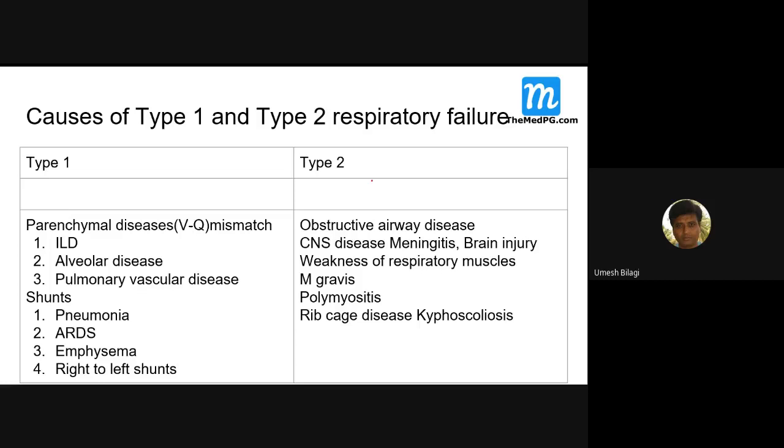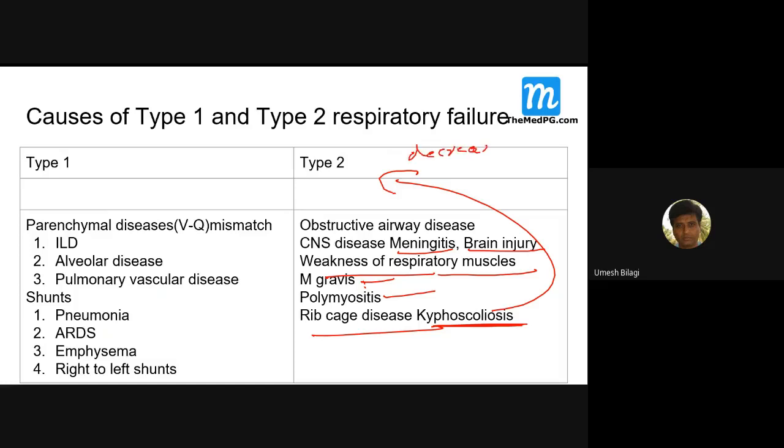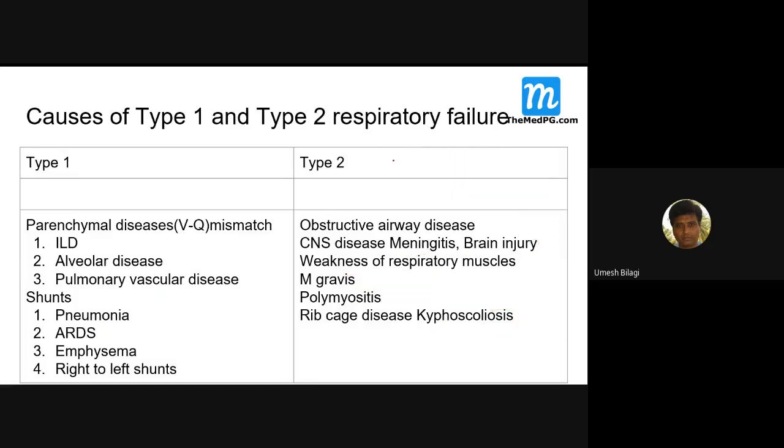Type 2, as I said, is a mechanical issue. In obstructive lung disease there is an obstruction to airflow, so ventilation decreases. Apart from lung diseases, other conditions outside the lung can also cause this, such as meningitis, brain injury, weakness of respiratory muscles, Guillain-Barré syndrome, polymyositis, rib cage diseases and kyphoscoliosis. These all lead to decreased ventilation, thus type 2 respiratory failure.